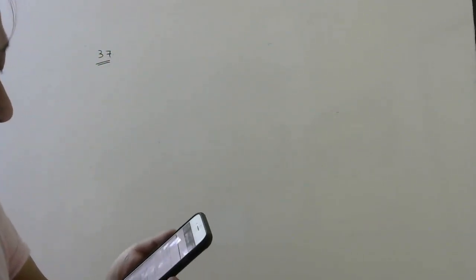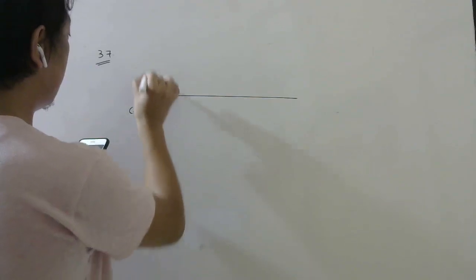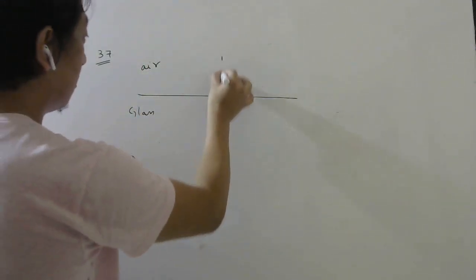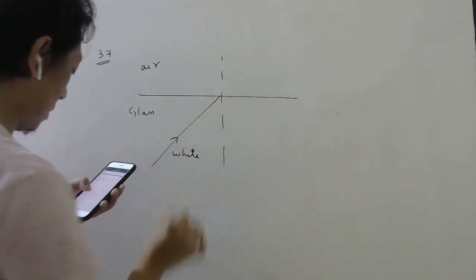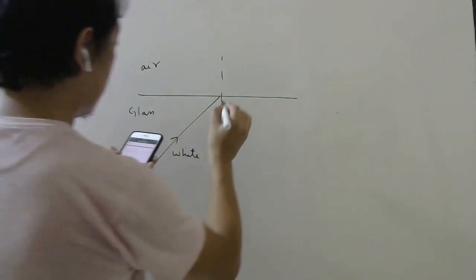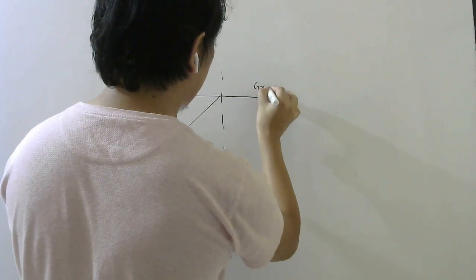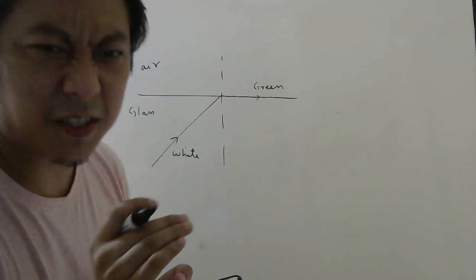Question number 37, you see. White light is incident on the interface of glass and air. White light is incident from glass to air, as shown in the figure. So this is the normal. This is white light. And green color is going this way. That means green color is just suffering TIR.